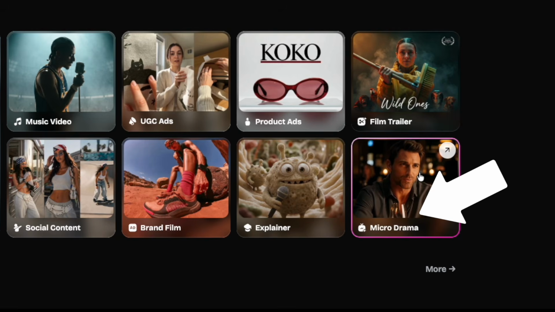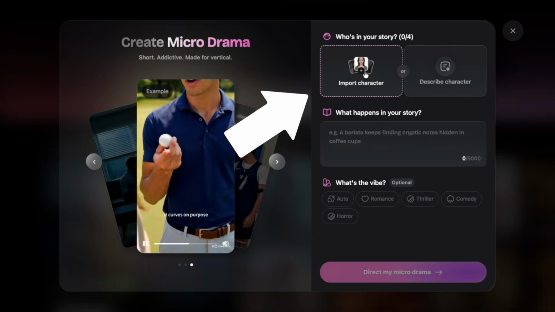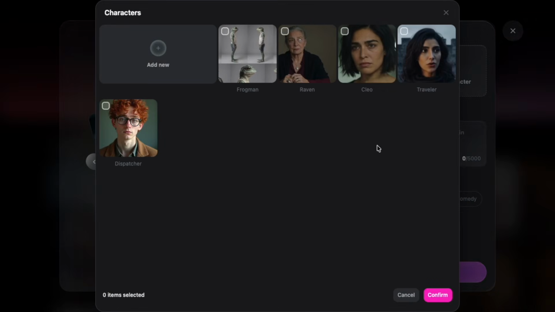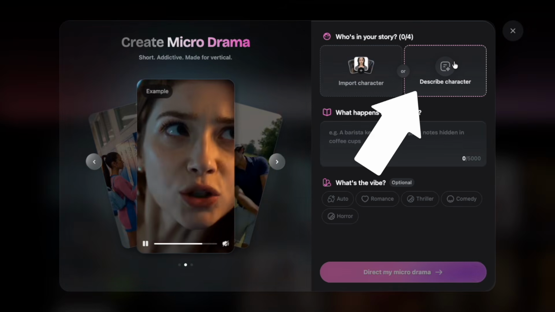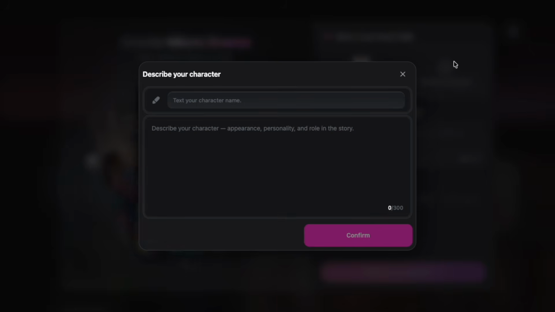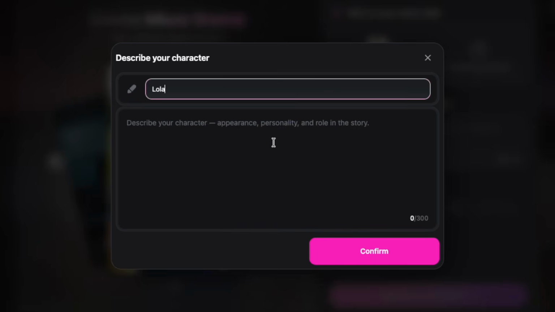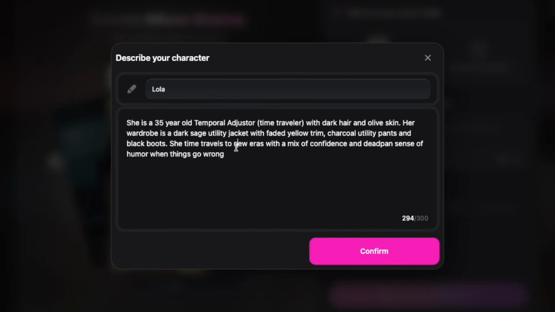So I'm going to click this one. I could import characters from my past projects, but I want to start from scratch so we can create the characters with vibes. Let's call the time traveler Lola, add a description. It's tempting to just write, she's a time traveler, but we're giving the AI context, so it's worth taking time. I spent about 10 minutes writing this, pause if you want to read it.